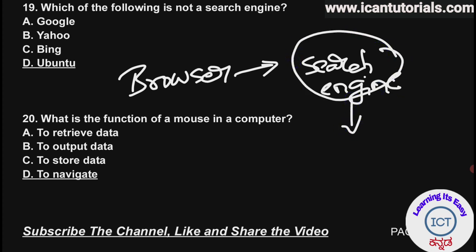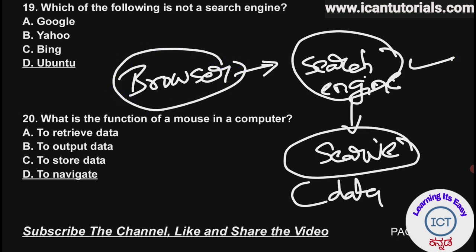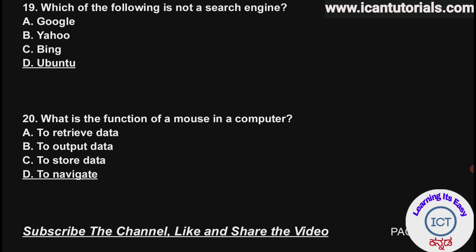Search engines are those which search the data which is present inside a server. This server will be searched by the search engines for a particular data, and the browser helps us to connect to the search engine.